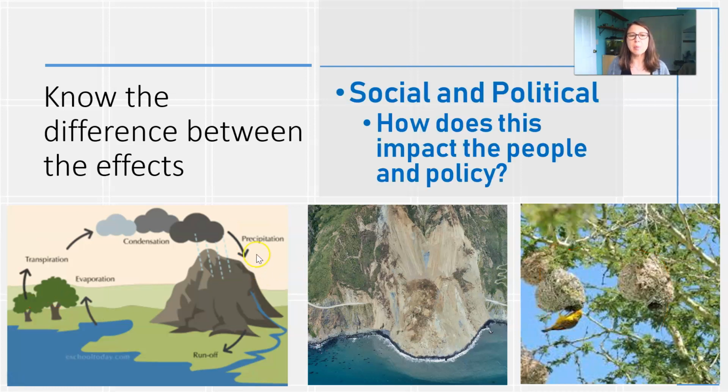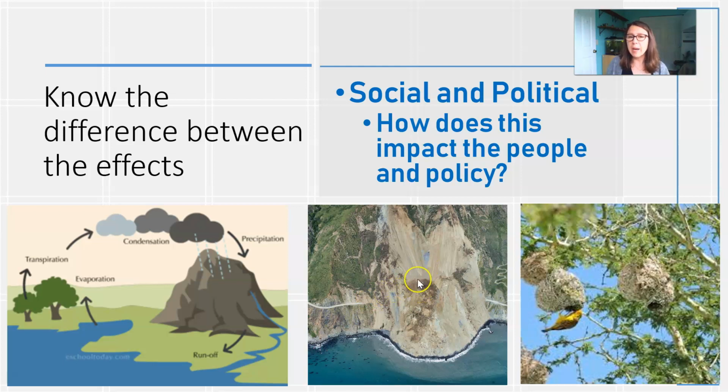Using that same example of the water cycle, let's think about the social and political effects of deforestation. Again, we are using landslides as our example. There could have been loss of life with a landslide such as this scale. We can see that it's covering a road, and there could have been people that were driving on that road. There could have been homes in this area. And so the social impact could be loss of lives, it could be loss of property.